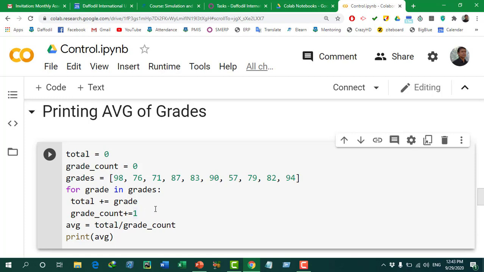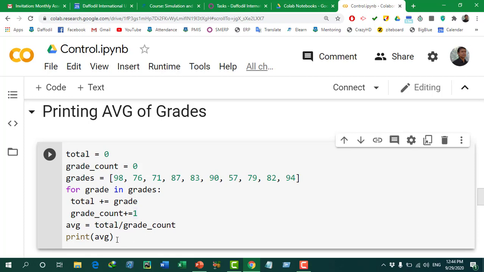So now we just need to, as we know, to calculate the average we have to divide the total by the number of students. So that's what we have done. We have assigned another variable, average, and then in average we divided total by the number of grades, that is grade count.